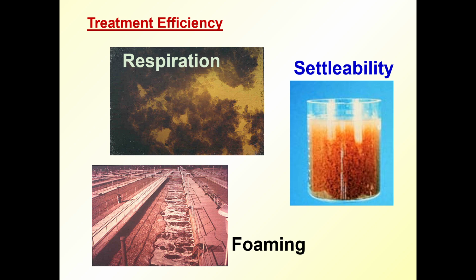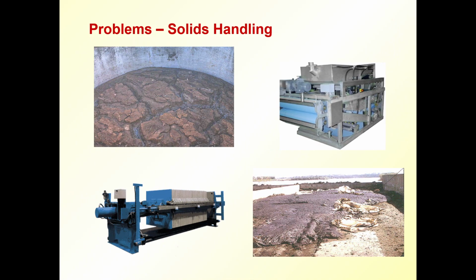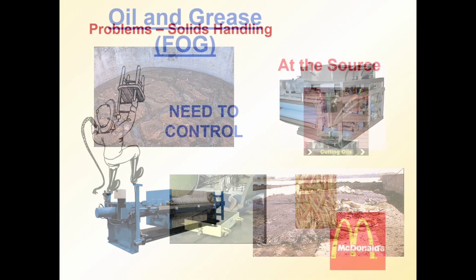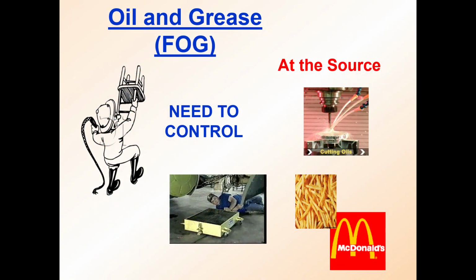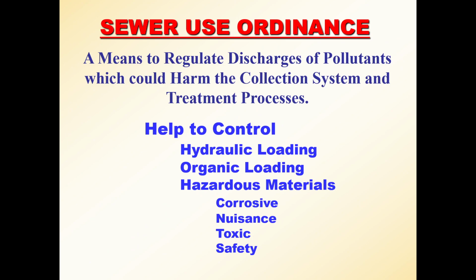Oil foaming occurs with small amounts of oil. When the oil becomes so much aerated, then oil bubbles will be formed. That we have to avoid. There are many problems in solids handling also that we have to take care of. We need to control this, otherwise our environment will be polluted and human health will be at risk. So how to control it, we have to see what the hazardous chemicals are.